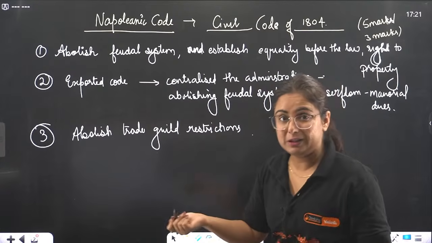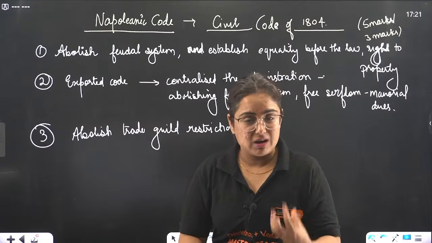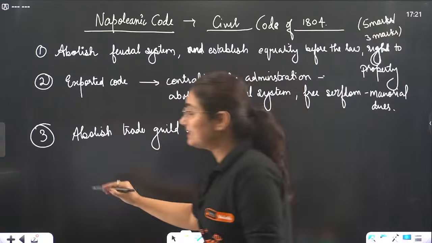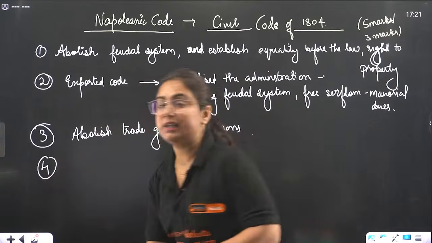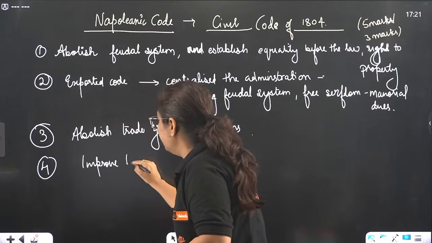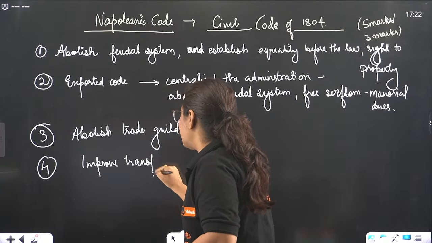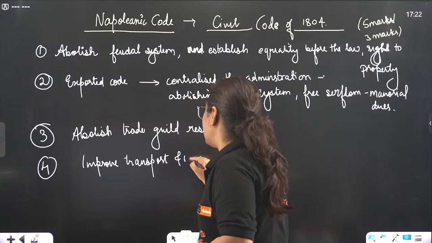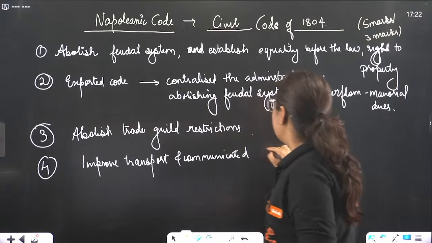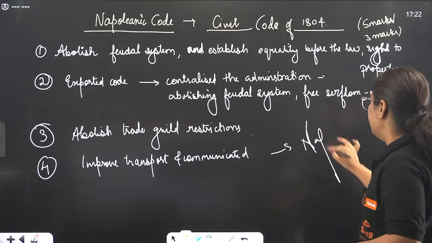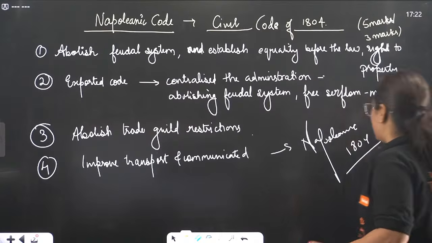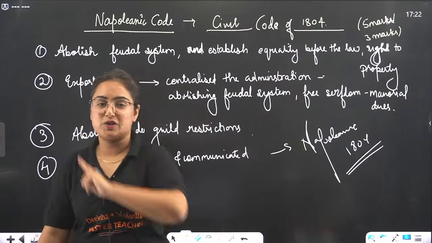Acha, when trade is increased, what do you think, that transportation and communication need to be increased? Yes. This is the next thing Napoleon did: improve the transport as well as communication. So this is what is known as the Napoleonic Code of, right? This is what is known as the Napoleonic Code of what, my dear students? 1804.